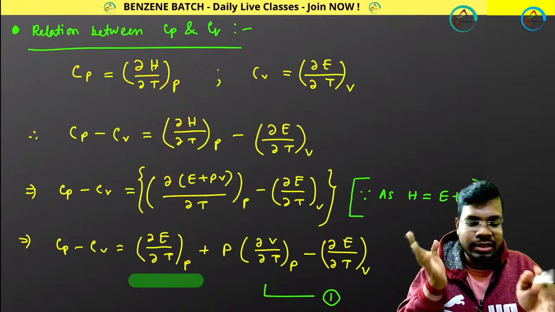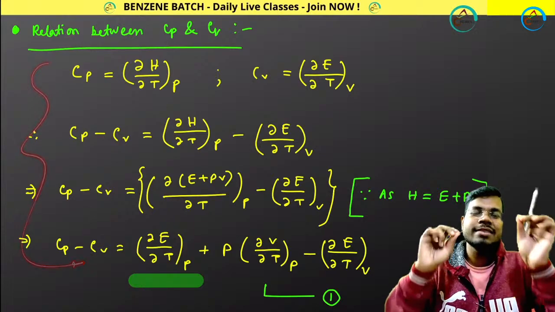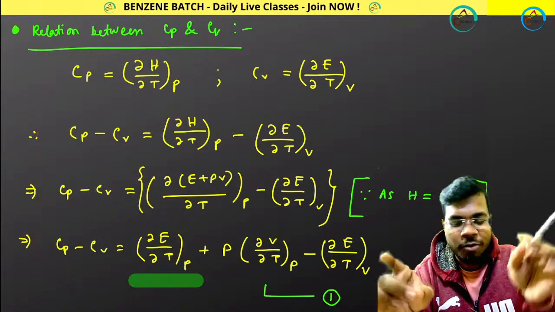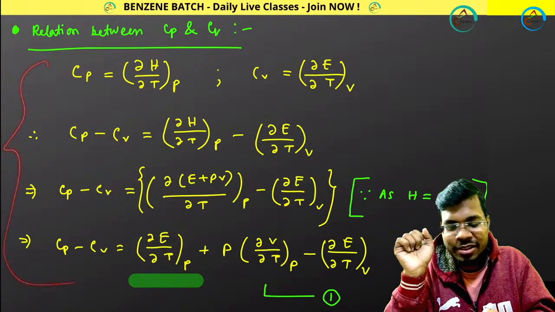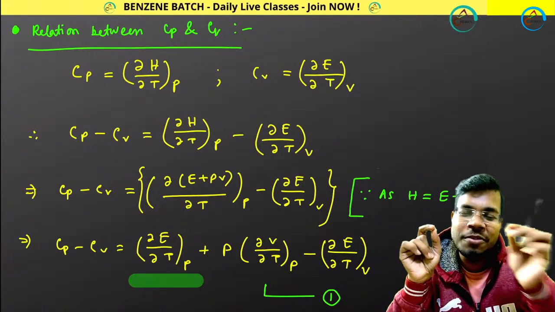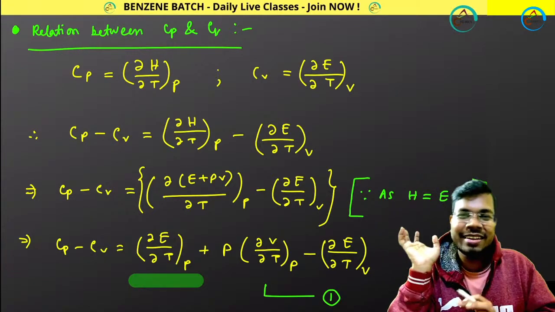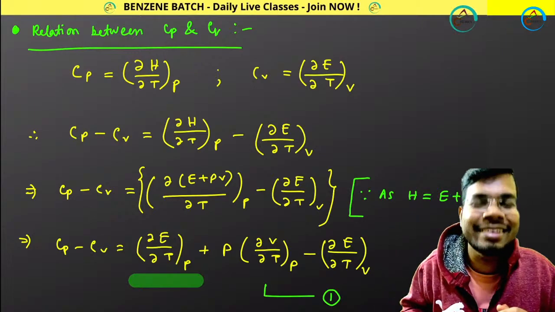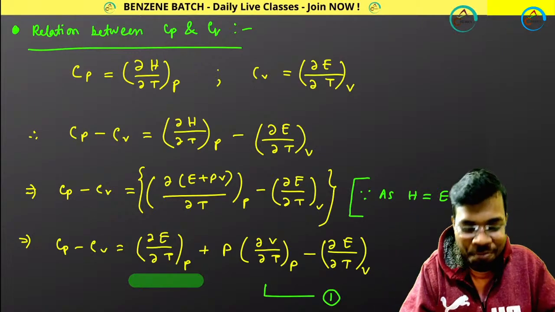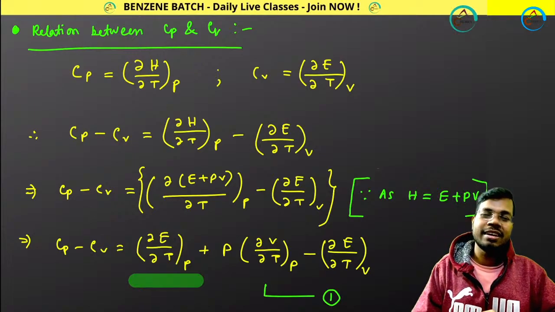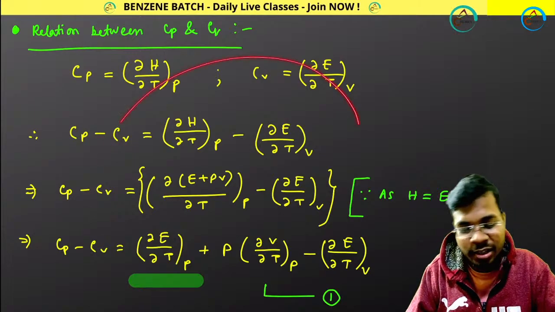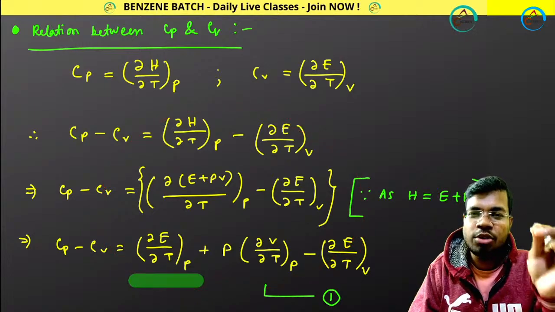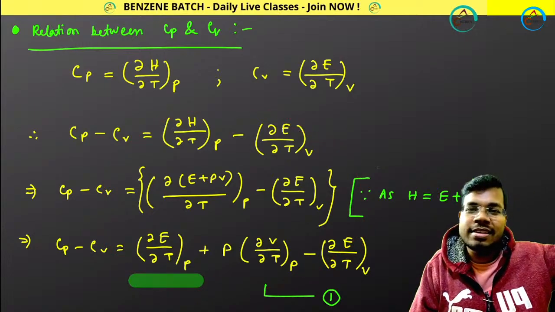I cannot explain it in this video. So guys, can you tell me how many of you developed the complete relations between Cp and Cv? I have told you different kinds of expressions, because from some expressions, questions generally come directly. How many of you did the complete derivation of Cp and Cv by understanding the mathematical tools? I told you everything through mathematics, from the beginning to the advanced level.